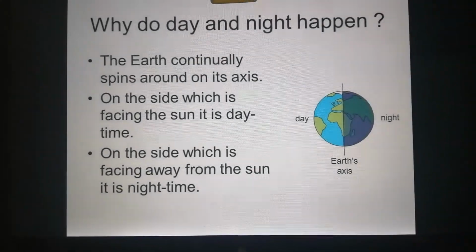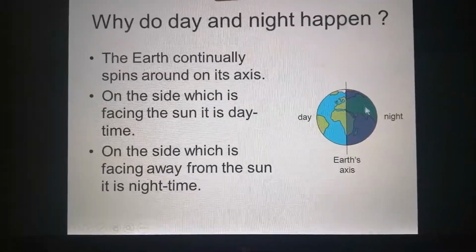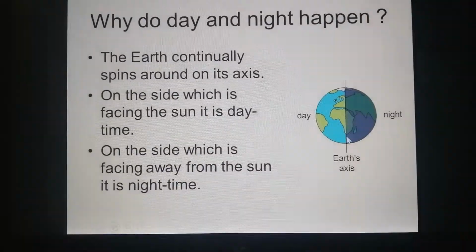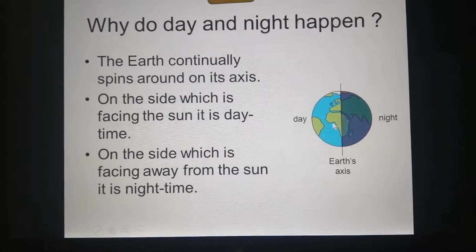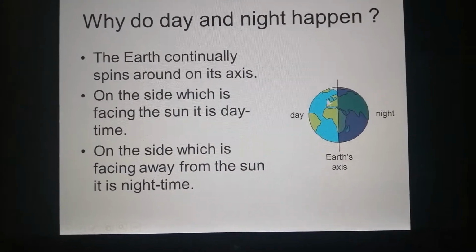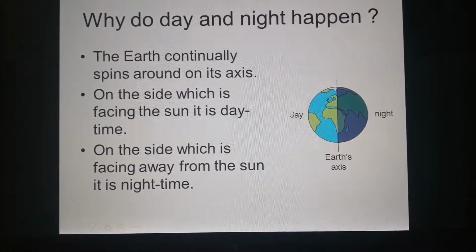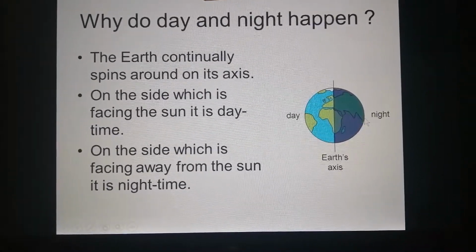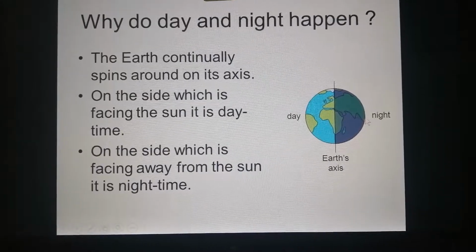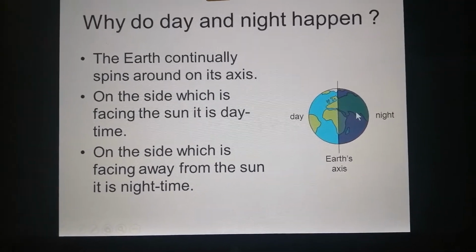Why do day and night happen? The Earth continually spins on its axis. This is the Earth's axis. The Earth spins around it to make day and night. The side that is facing the sun is the day. The side that is facing away from the sun is called the night.